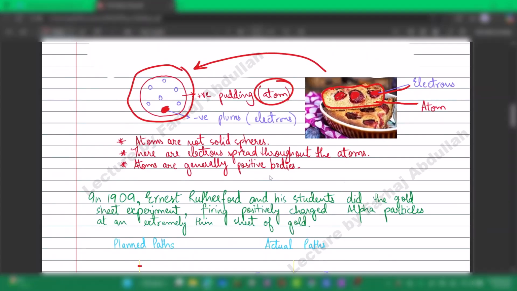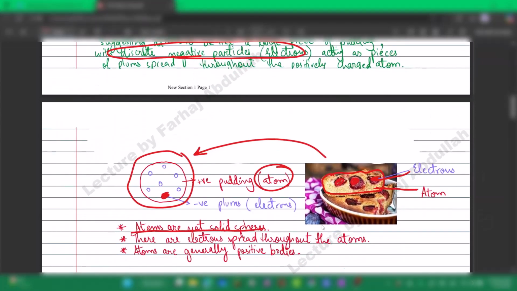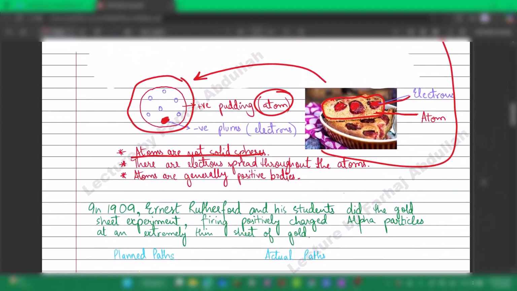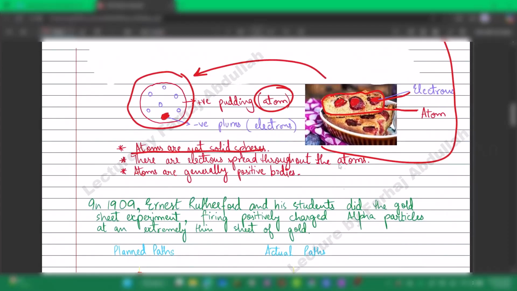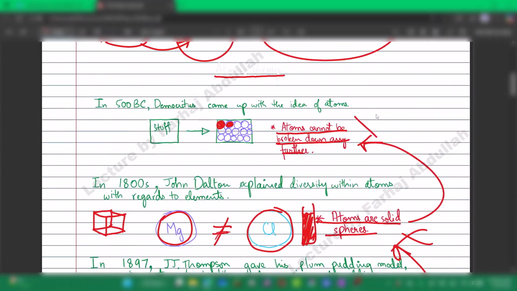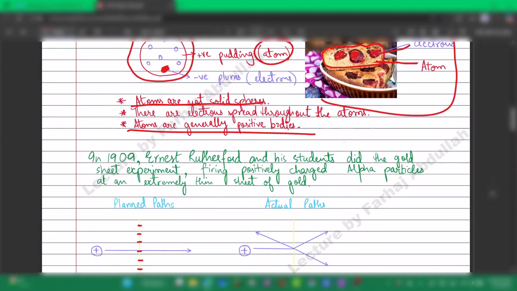So atoms are not solid spheres. Now, the results of this theory negated the first two theories. First off, atoms are not solid states. Secondly, the electrons spread throughout the atoms, meaning they can be broken down into further smaller parts, so this is also wrong. Then the third point, that atoms are generally positive bodies, was an assumption.